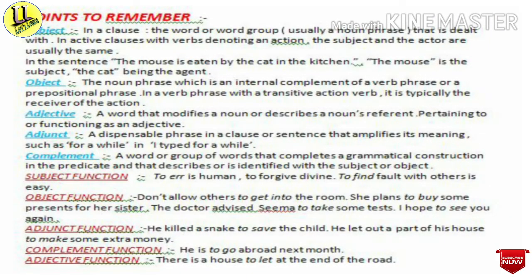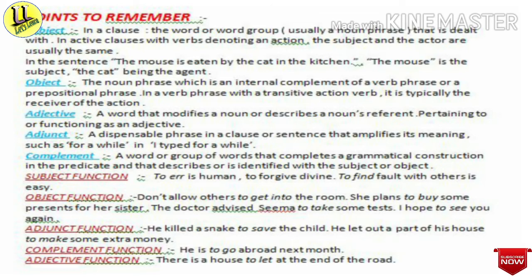They are subject function, that means it works like the subject of the sentence. The second is the object function, that means it functions as the object of the verb. The third is the adjective function, that means it functions as an adjective. And the fourth is the adjunct function, that means it functions as an adjunct.